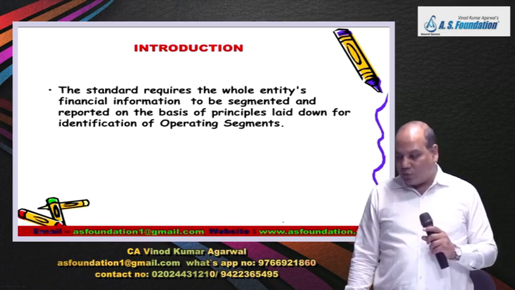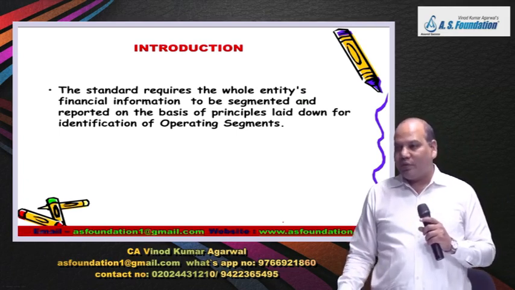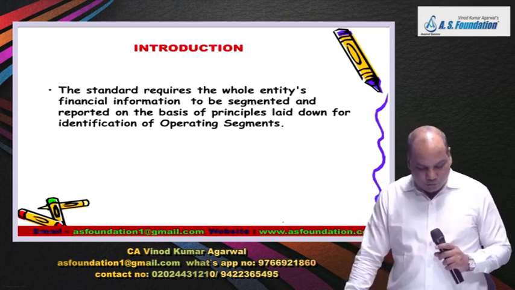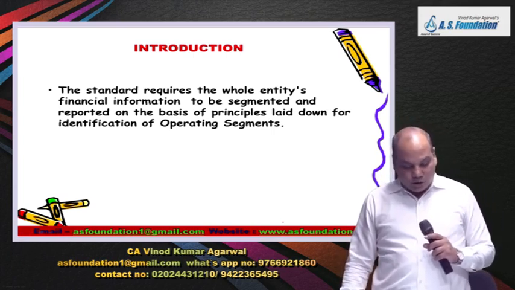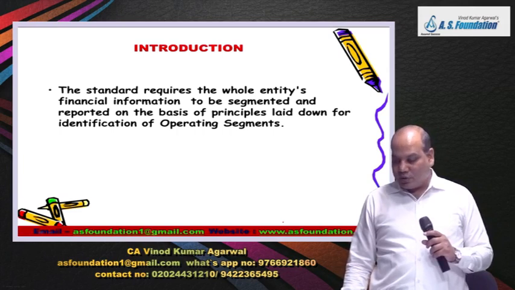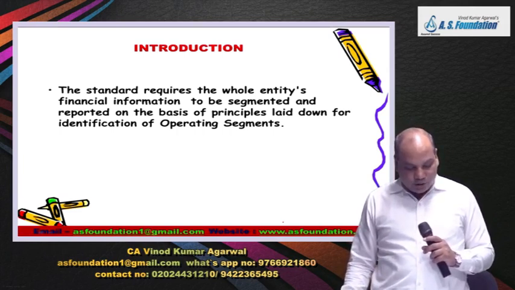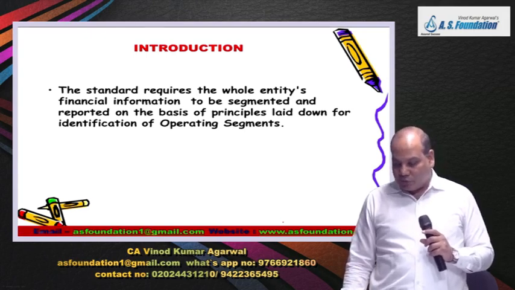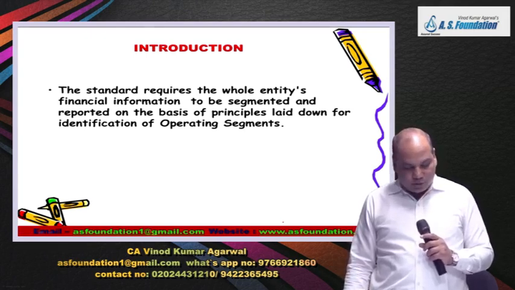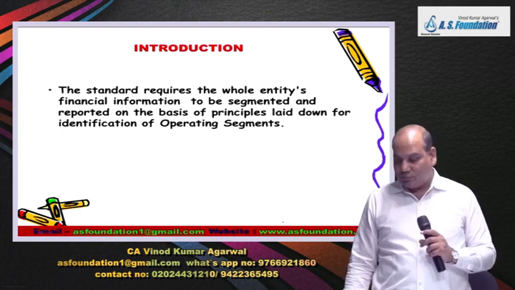This standard gives a lot of disclosure requirements relating to operating segments, and also gives information about the products and services, the geographical areas in which it operates, and it gives information about the major customers also.